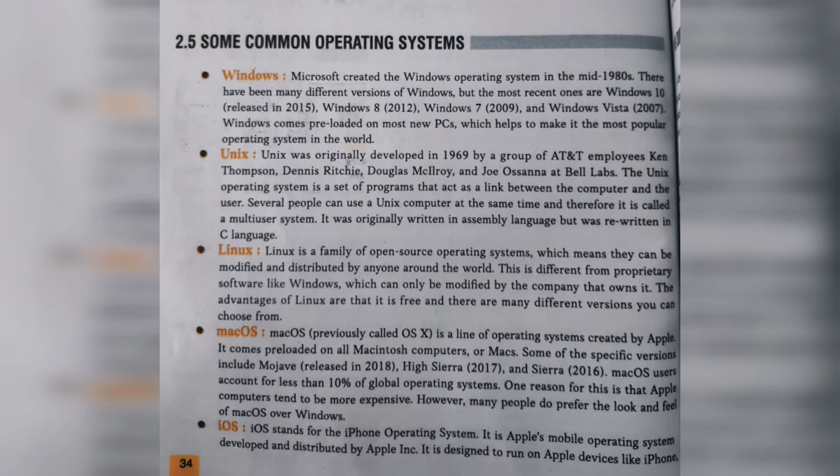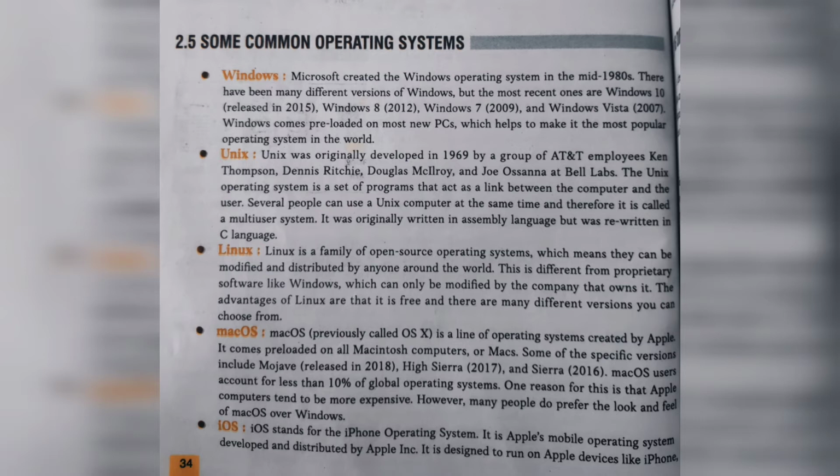Windows 7, Windows 8, Windows Vista, Windows 7 Ultimate. What is the latest Windows? Windows 10, isn't it?